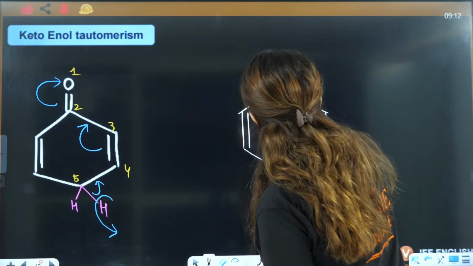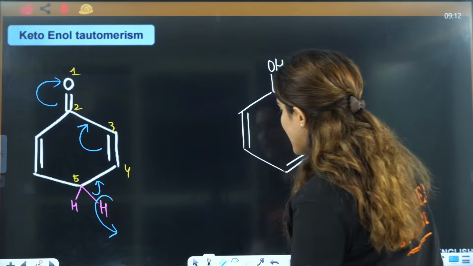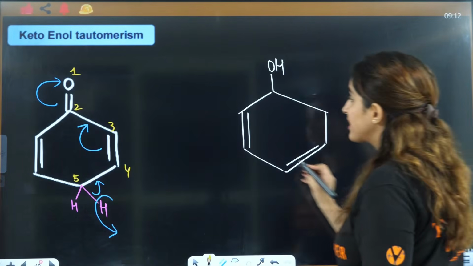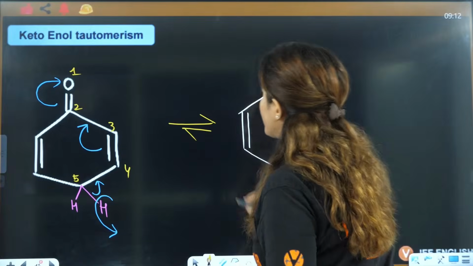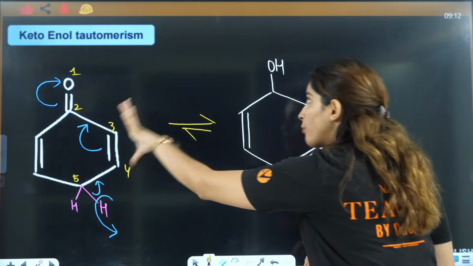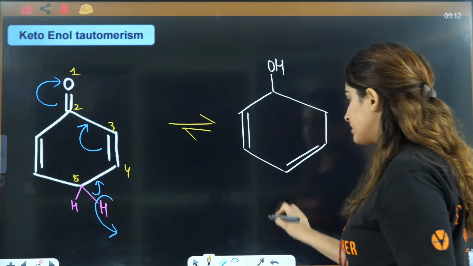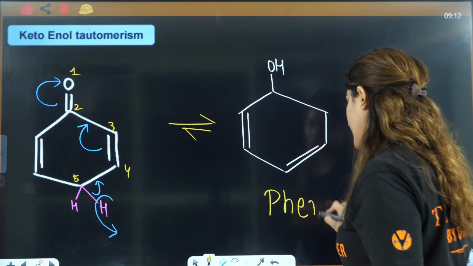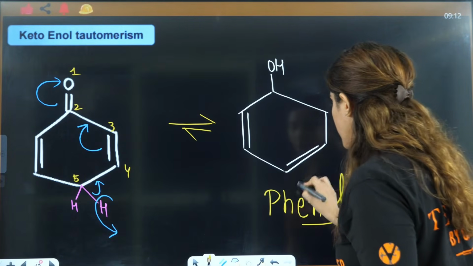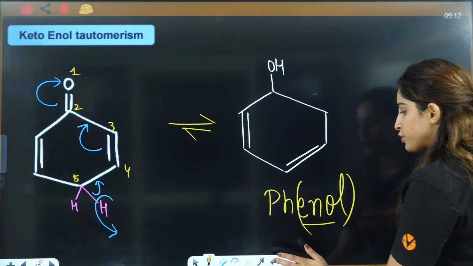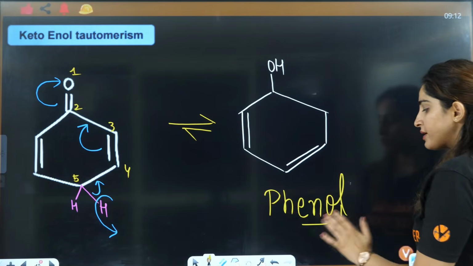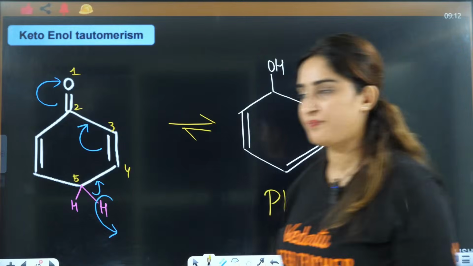This is a double bond, this is an OH. That means we can say this is a keto form of phenol. This is phenol, this is also enol. So, phenol tautomerism is this structure, right?